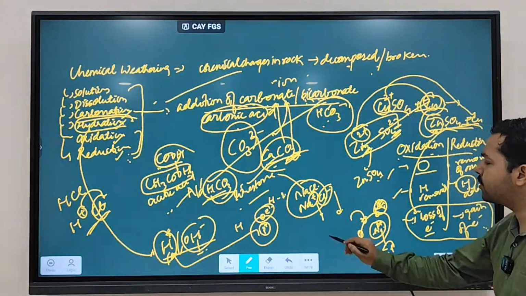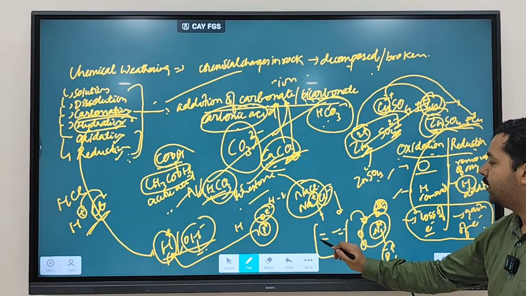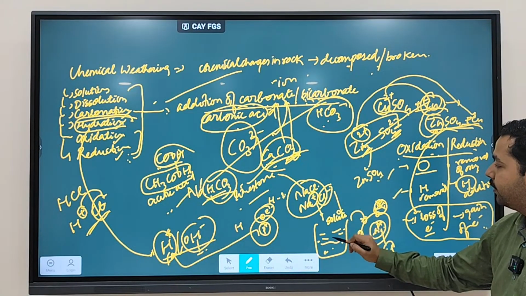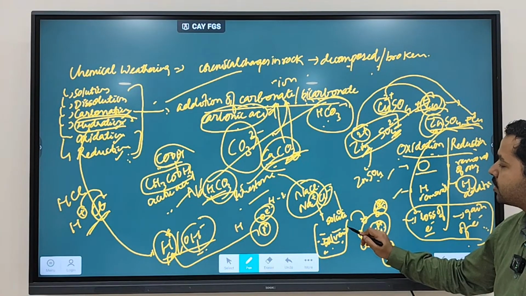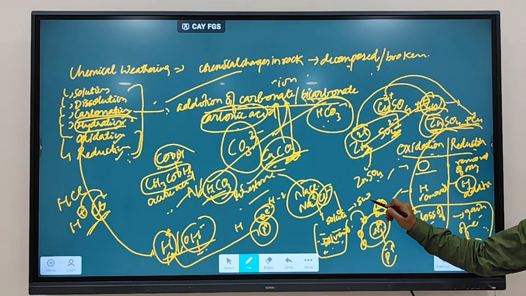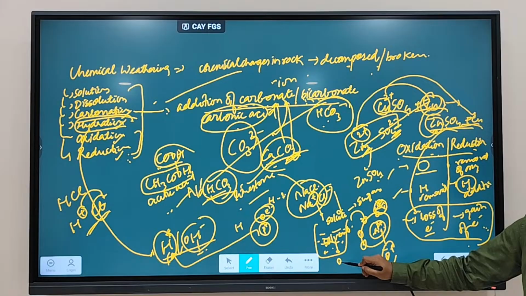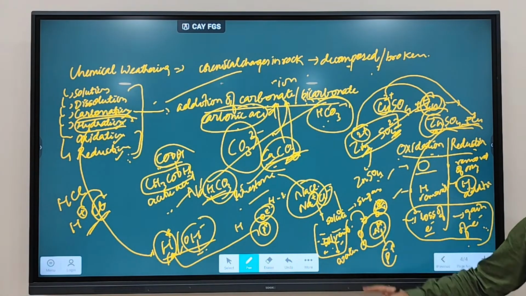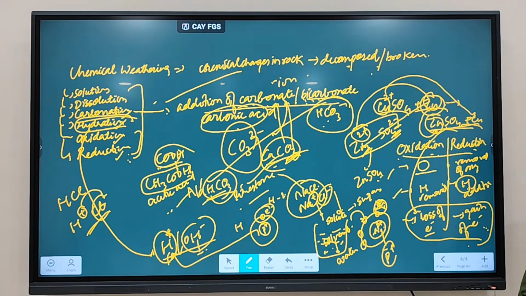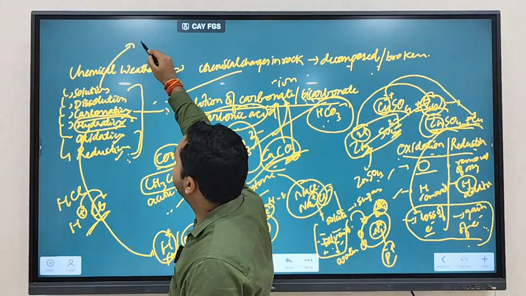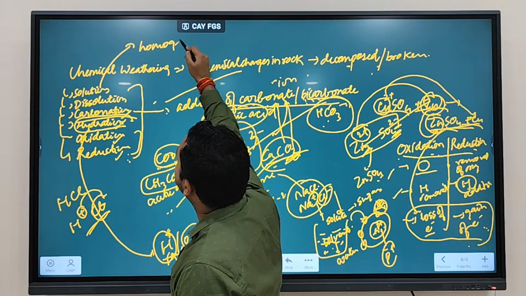So dissolution means you are talking about two things. You have studied something called solute and solvent. What is solute and what is solvent? Like let's say sugar. So sugar becomes your solute, solvent becomes your water. When you are dissolving sugar in solvent, it is going to be called what? It is going to be called a solution. Solution is a homogeneous mixture.